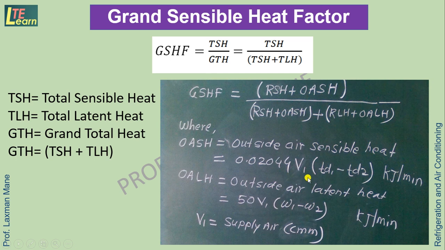In this case V1 is the supply air in cubic meter per minute, and TD1, TD2 are the dry bulb temperatures of the outside and inside room air. W1 and W2 are the moisture content at point number 1 and point number 2.